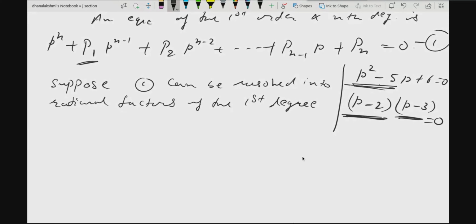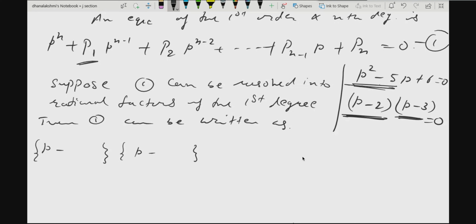So then 1 can be written as p minus r1, p minus r2, and so on up to p minus rn, each r a function of x comma y, equal to 0.